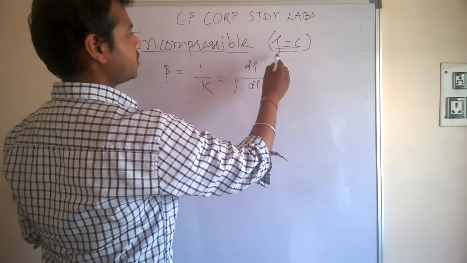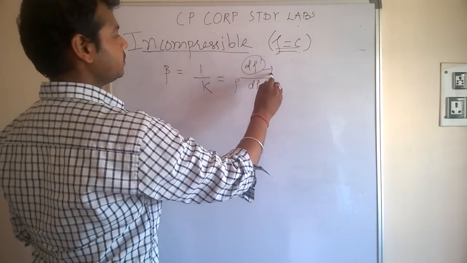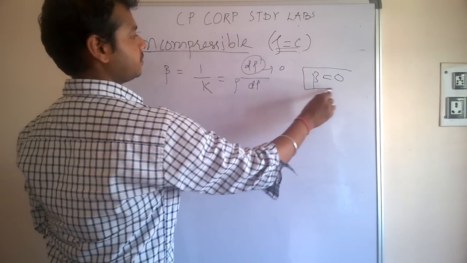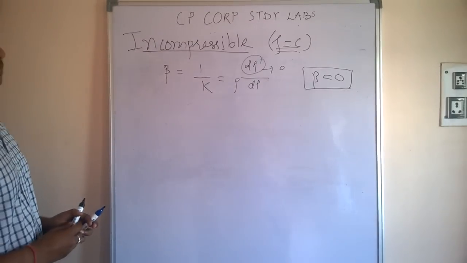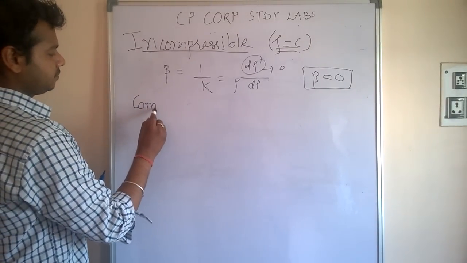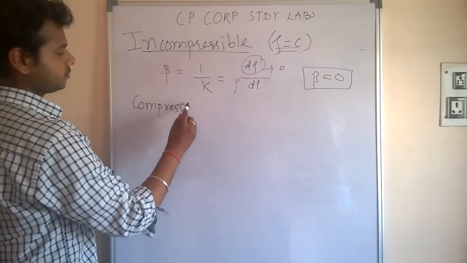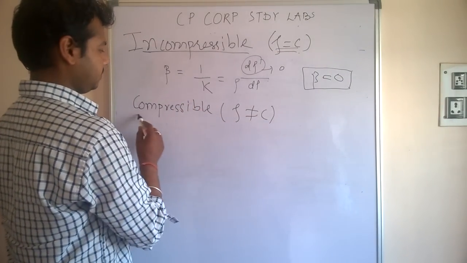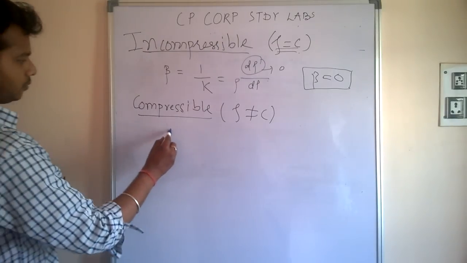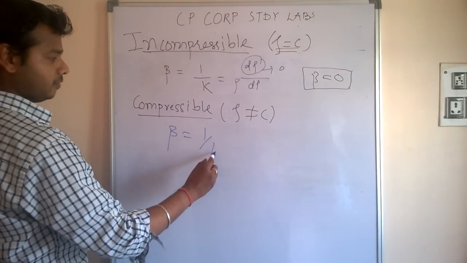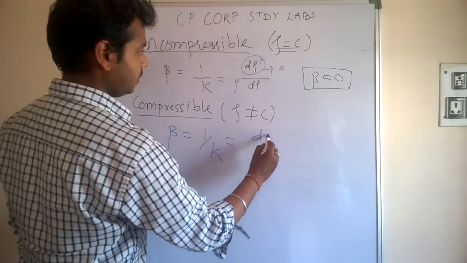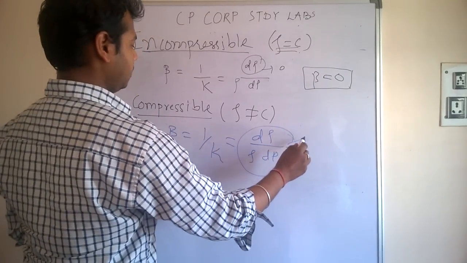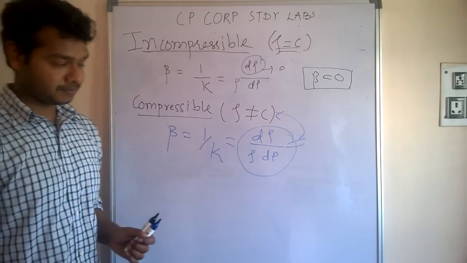Since density is equal to constant, its derivative will also be 0. So beta is equal to 0 for incompressible fluids. Now for compressible fluids, density doesn't remain constant. So beta is equal to 1 by k, which is 1 by rho d rho by dP. This formula will be applicable throughout compressible fluids calculation.